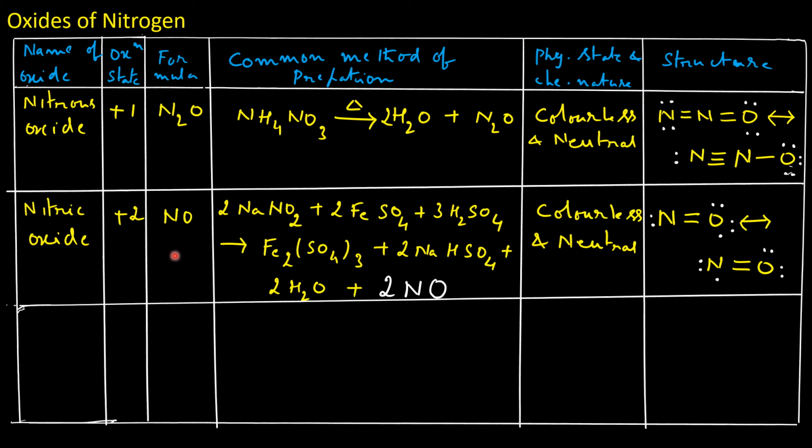Nitric oxide, formula NO, oxidation state of nitrogen is +2. When sodium nitrite is heated with ferrous sulfate and sulfuric acid, we get nitric oxide. Nitric oxide is a colorless and neutral gas.